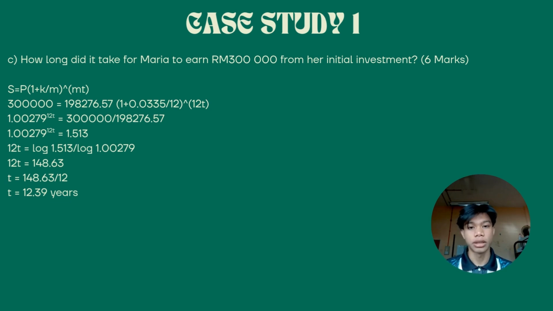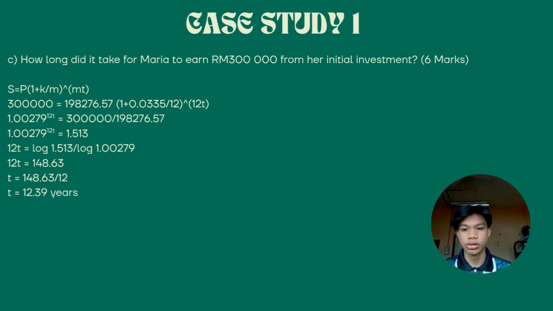How long did it take for Maria to earn RM300,000 from her initial investment? Since this question involves compound interest, we use the compound interest formula. The future value is RM300,000. The principal value is RM198,276.57, and the interest rate is 3.35% per annum, compounded monthly. So we are going to find t.